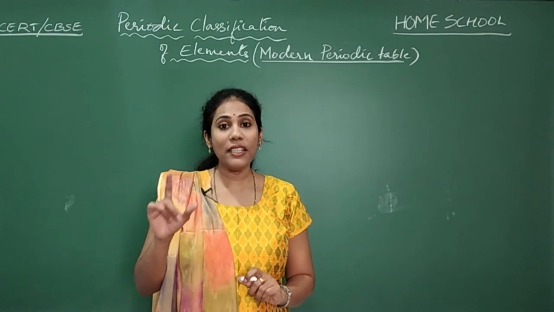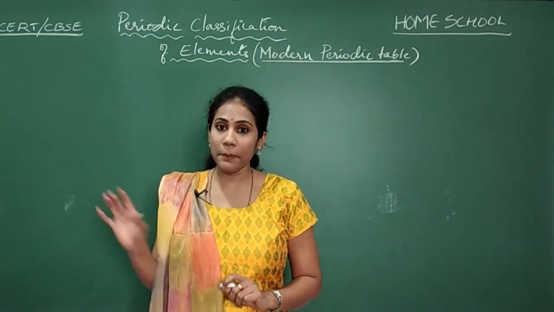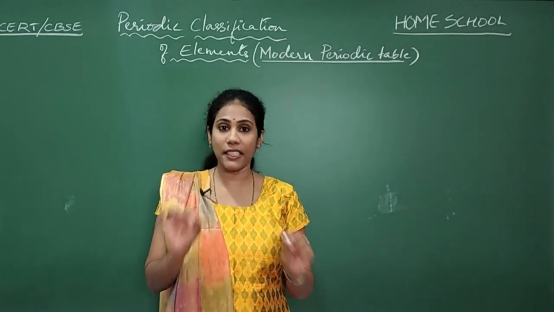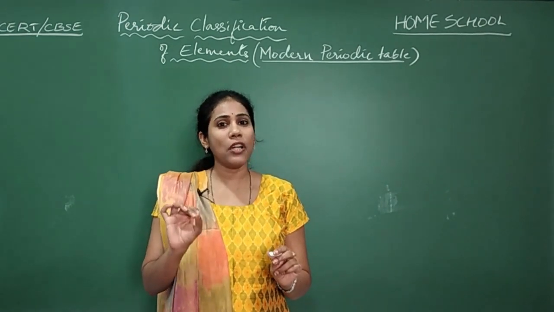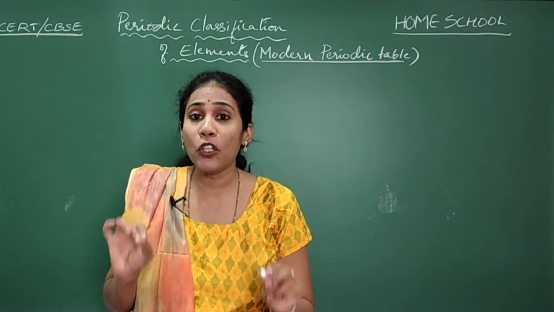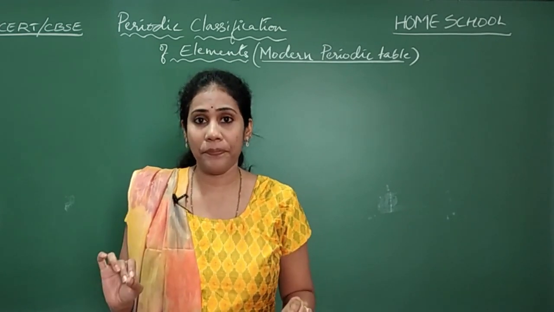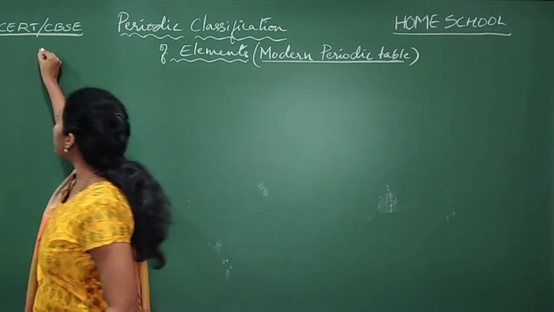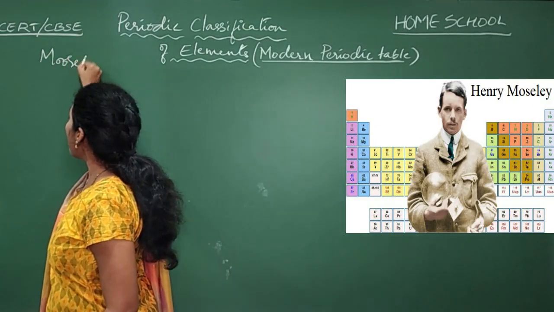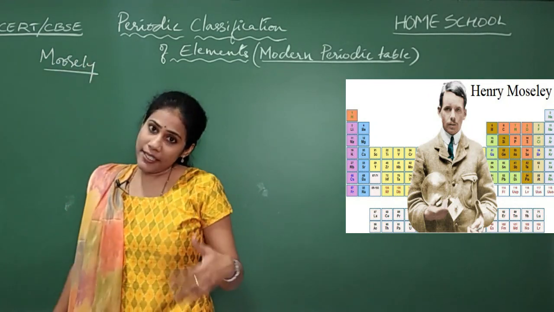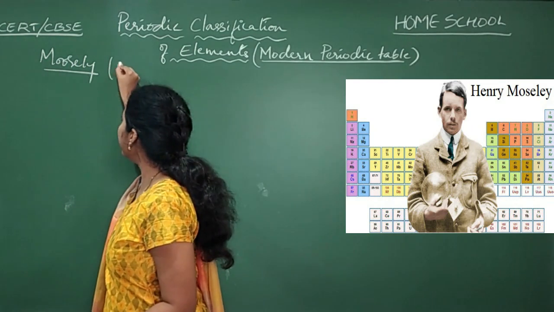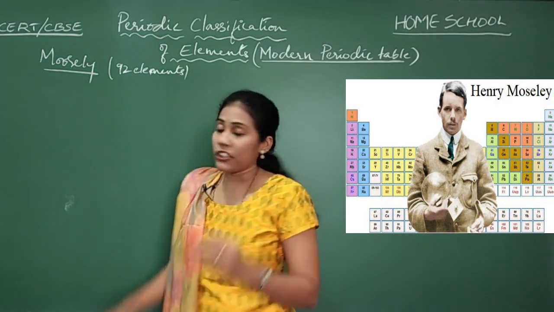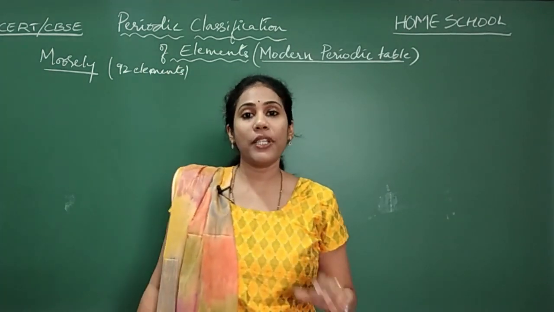And today we will discuss the modern periodic table, or in other words, we can also call it the long form of the periodic table. Okay, and this modern periodic table is the one which is followed by everybody in the world. And this periodic table was introduced by a person called Moseley. During his time, there were 92 elements naturally present in nature. 92 elements were already discovered during his time.